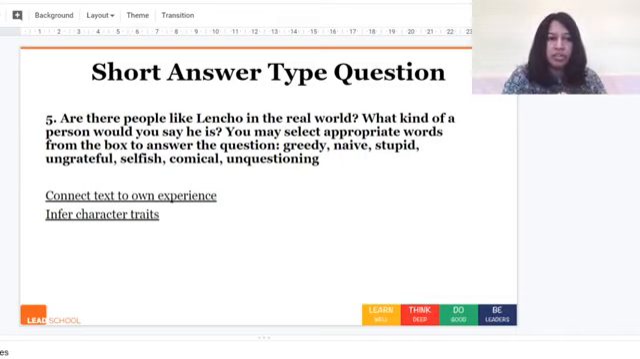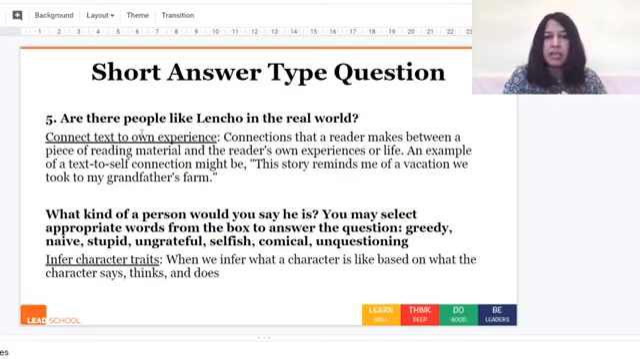So in the first question, are there people like Lencho in the real world? Here you need to connect it to your own experience. What this means is connections that a reader makes between a piece of reading material and the reader's own experiences or life. An example of a text to self connection might be, this story reminds me of a vacation we took to my grandfather's farm. So something that you have experienced in the real world. The question asks, are there people like Lencho in the real world? You need to think about that: yes or no. And then you need to give your reason.